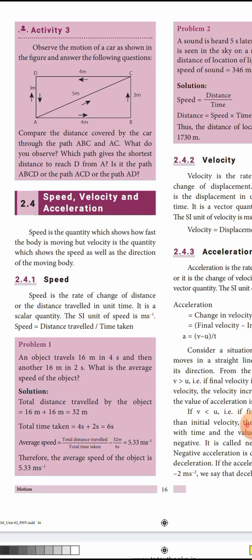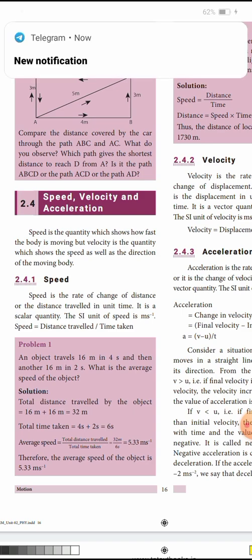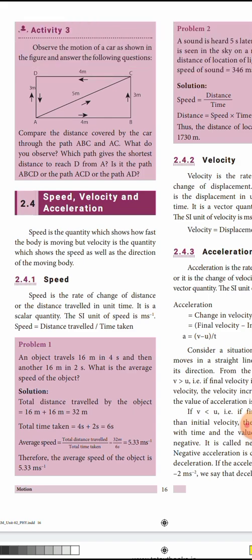For example, we are traveling on a road by car. We are going very slowly, so in 5 minutes we are reaching only 1 kilometer. Next, we are increasing our speed, and in 5 minutes we are reaching 3 kilometers. So here the speed is changing, but the time is constant. Speed is the quantity which shows how fast the body is moving, but velocity shows the speed as well as the direction of the body.